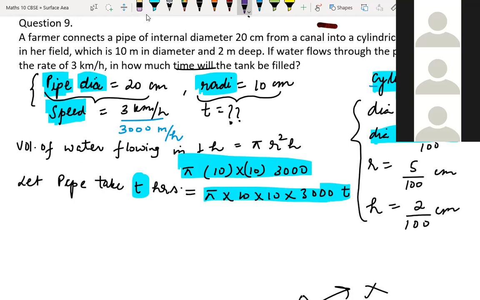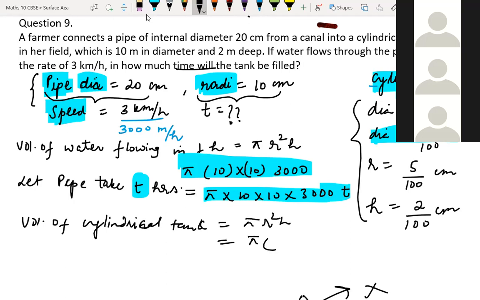Volume of cylindrical tank is equal to pi r square h. So pi as it is, the radius is 5 by 100, and then again 5 by 100, into h, 2 by 100.